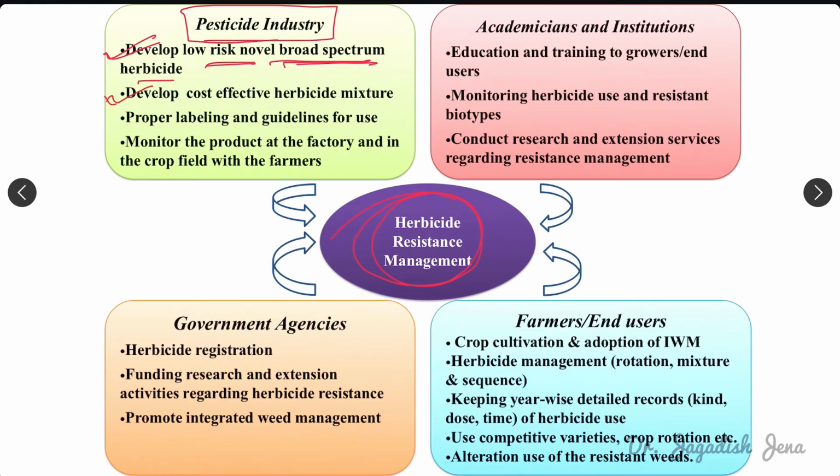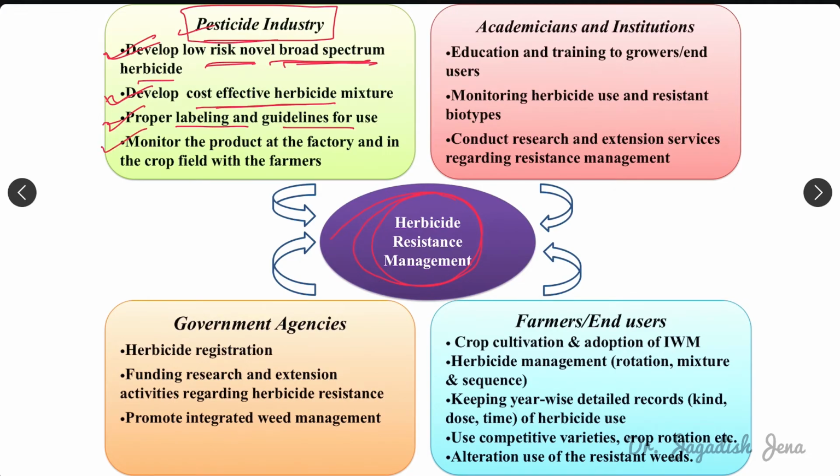The pesticide company should also develop cost effective herbicide mixtures. It should properly label and give guidelines for herbicide use, because farmers, instead of applying the recommended dose, go for a higher dose. In that case, the chance of resistance development is higher.